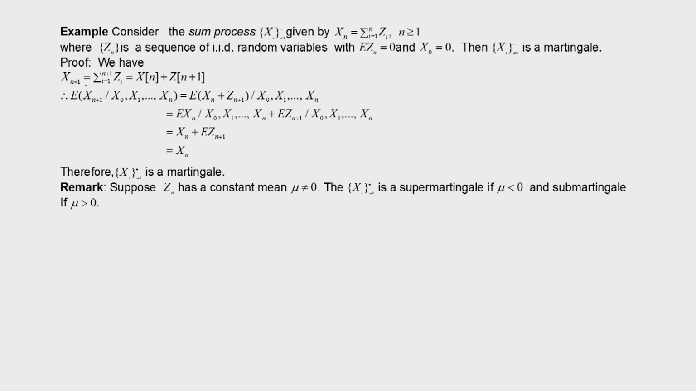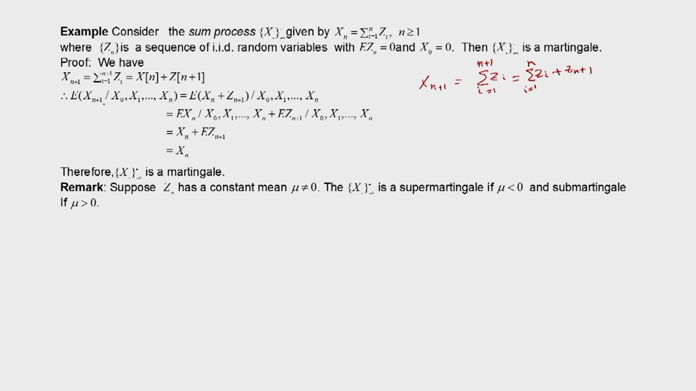We see that x of n plus 1 is equal to the summation of z i, i going from 1 to n plus 1. I can write this as the summation up to n, which becomes x n, plus z of n plus 1. So, what we have written: x of n plus 1 is equal to the summation of z i, i equal to 1 to n plus 1, and this is equal to the summation of z i, i equal to 1 to n, plus z of n plus 1. So, that way I get x n plus z of n plus 1.